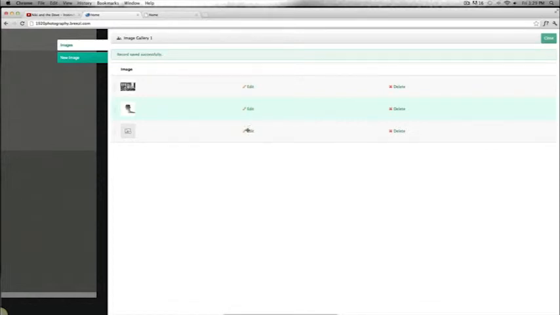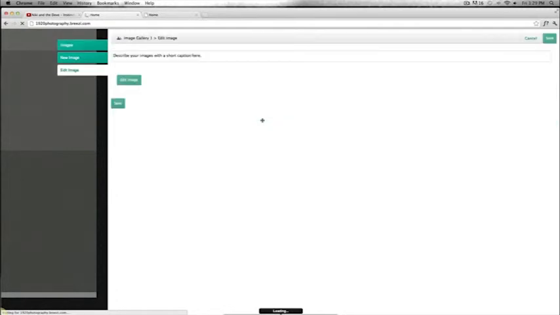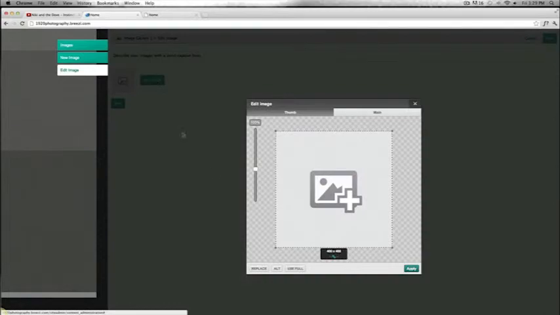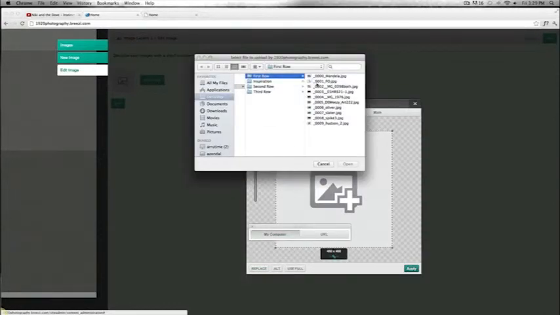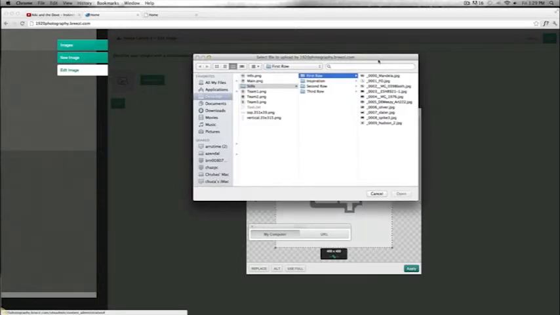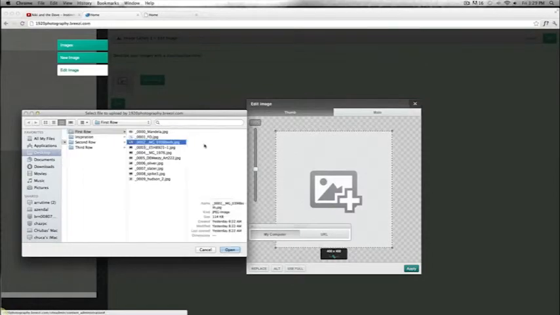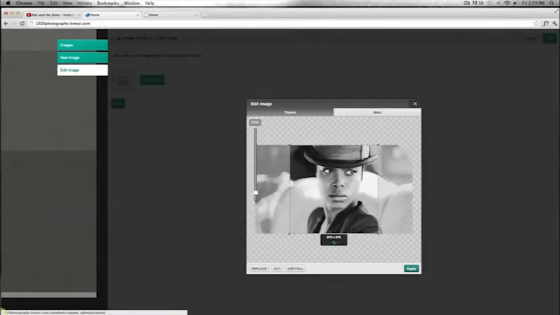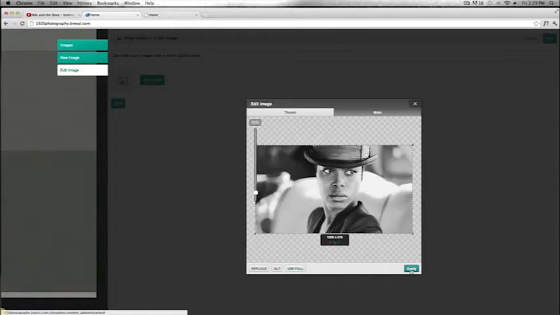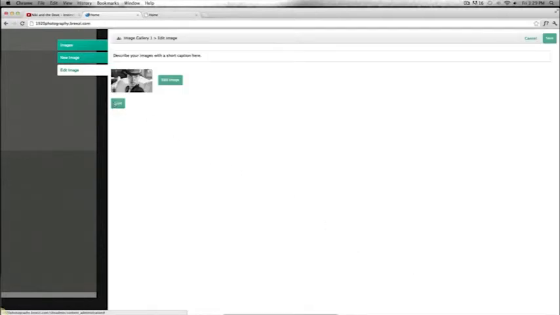And we're gonna go for the third one. So I'm gonna edit the image, hit replace, my computer, first row. I'm gonna select the third image. I'm gonna use the square for this, and I'm gonna use the full one for this. I'm gonna hit save.